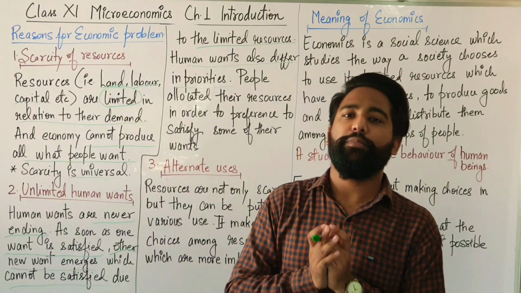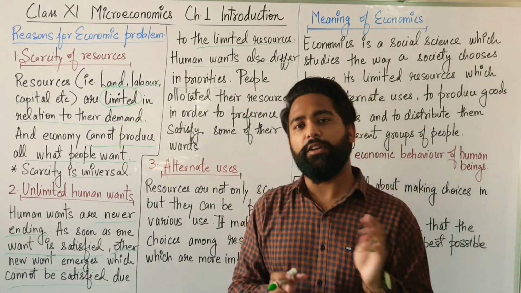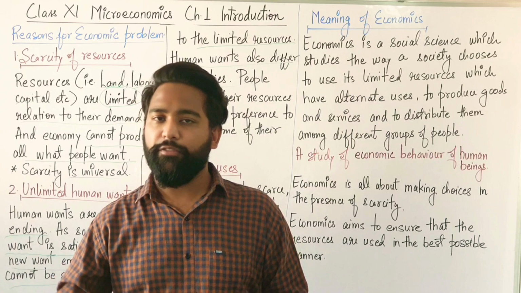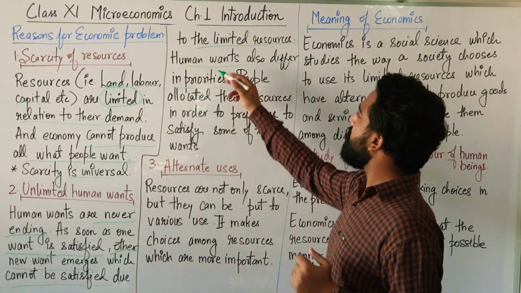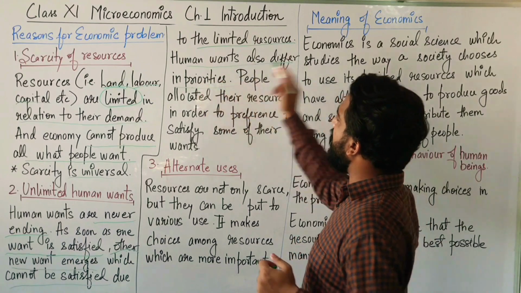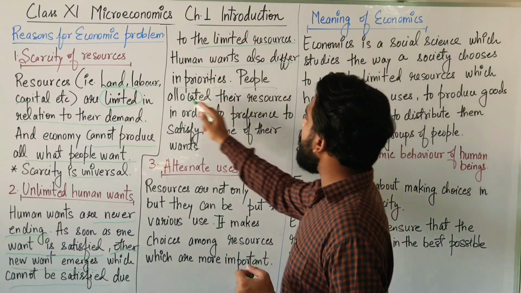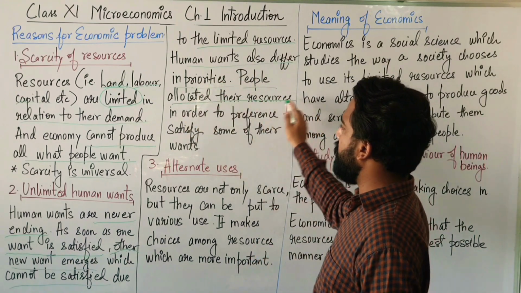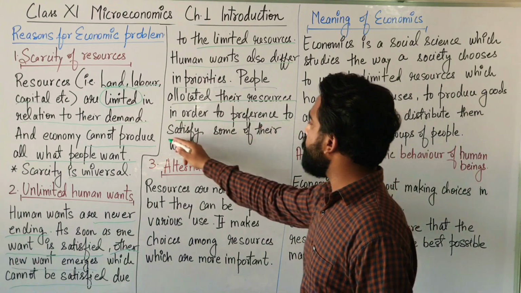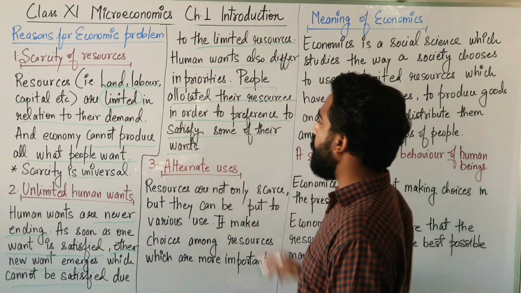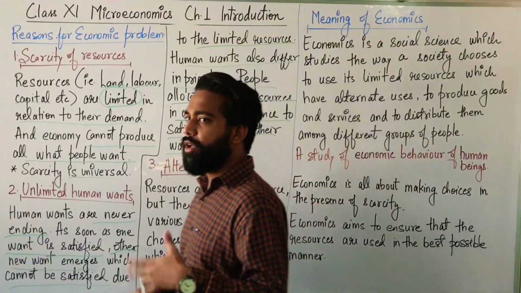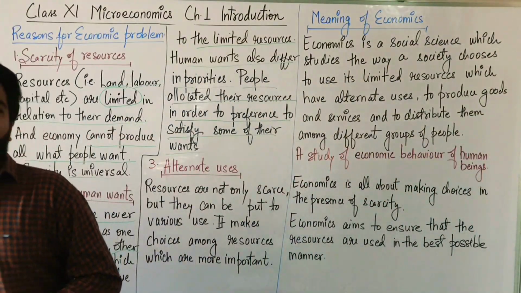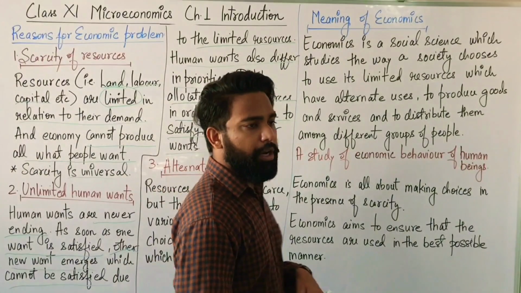So there is a difference in priority. People allocate their resources in order of preference to satisfy some of their wants. Suppose you have got 100 rupees. Now with that 100 rupees you can buy different things.